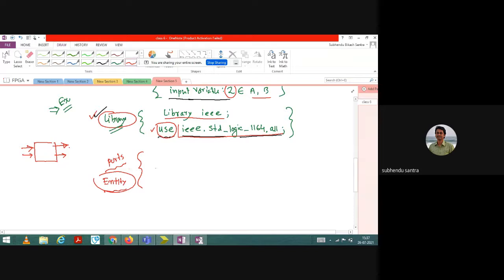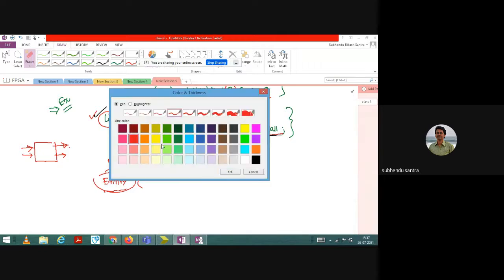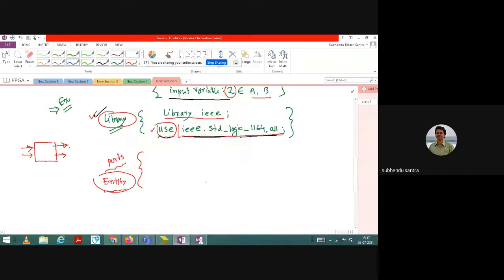So the thing is that you have to write entity. Sorry, spelling mistake, let me just erase. You need to write entity. Okay, after you write entity, then what you need to write, that is important.